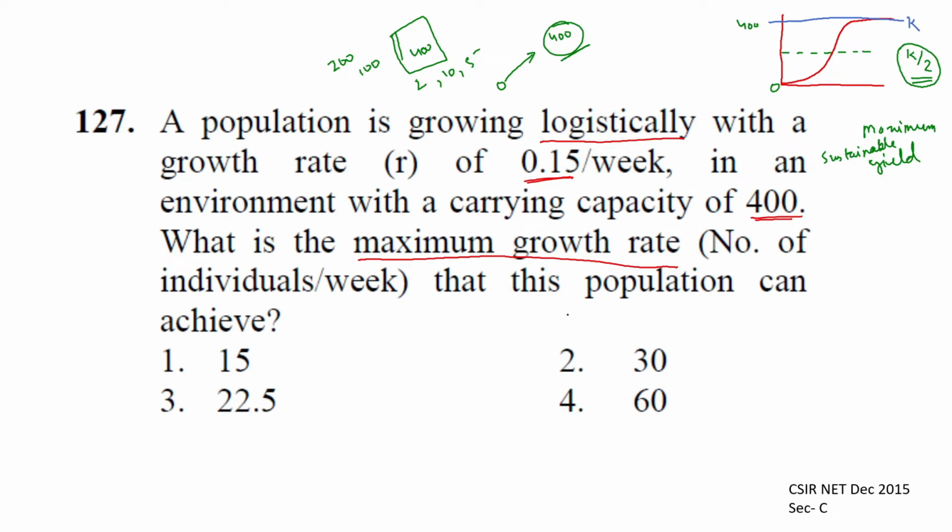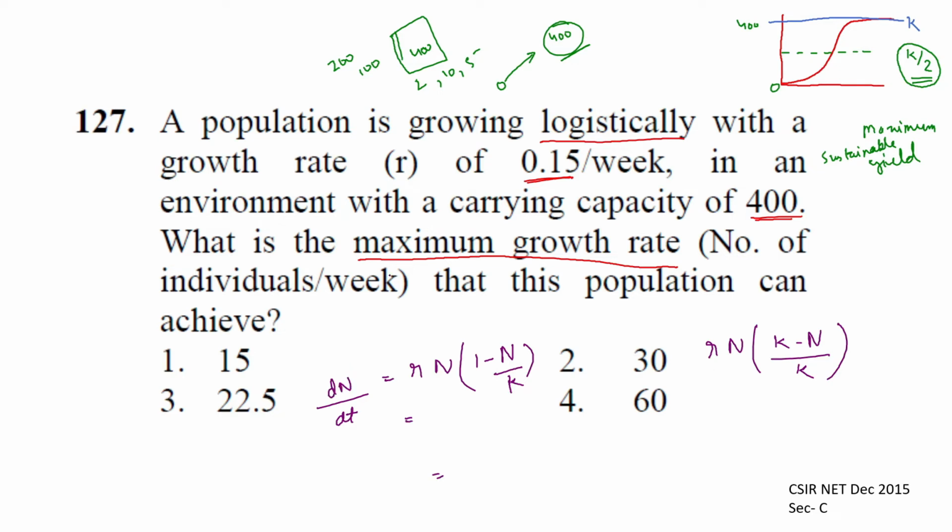Now, while we are talking about maximum carrying capacity, this question asks what is the maximum growth rate. So we know the formula: dN/dt = rN(1 - N/K). We can also write that as rN(K - N)/K, same thing.